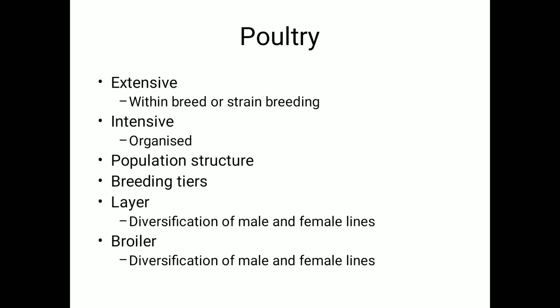In the broiler also we have diversification of male and female lines in the first 2 tiers, that is, the nucleus farms and the multiplication tier. This distinction is clear cut, it is very much visible. Just note down those points. You have male and female lines that are distinct, and they are reared by nucleus farms and the multiplication tier.